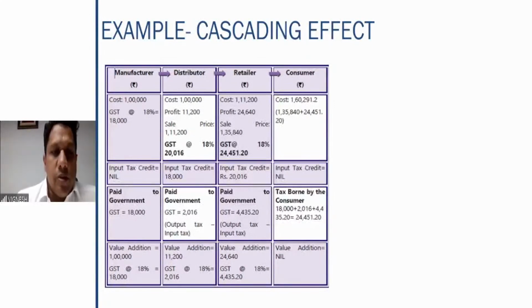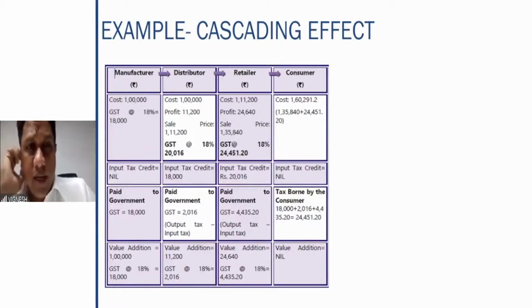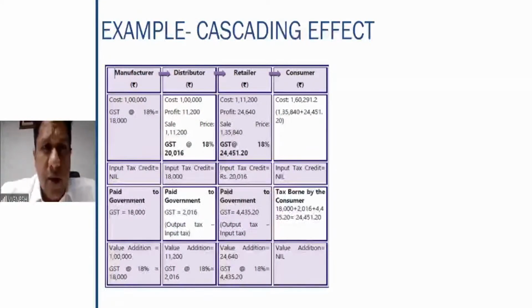20,016 minus 18,000, 2016 is paid to the government by the distributor. I hope this logic is clear. That is exactly the input tax credit. So here the input tax credit is what was paid to the manufacturer. That is nothing but 18,000 rupees.